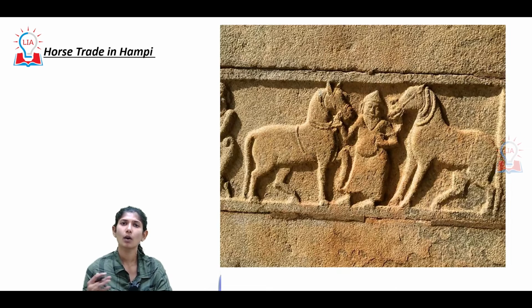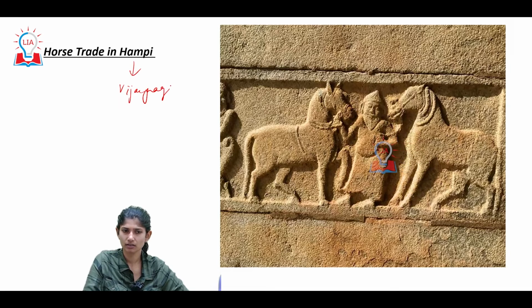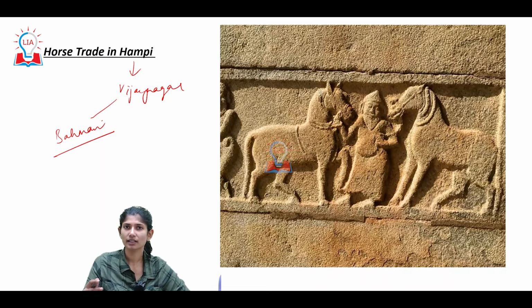Now, what are the sources? For example, this is there in Hampi, indicating horse trade. Now, Hampi will mean something with Vijayanagar, yet we're talking about Bahmani. Why are we mentioning Vijayanagar? Again, as we said, they were contemporaries.